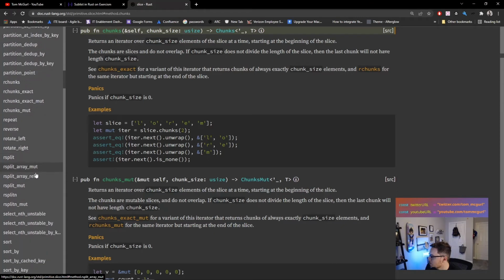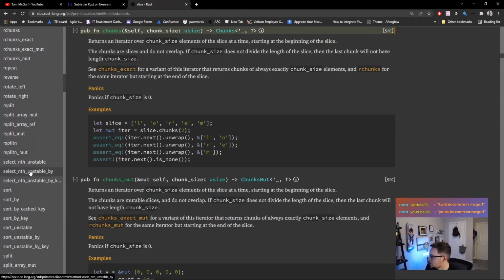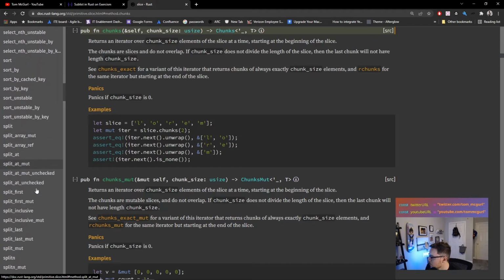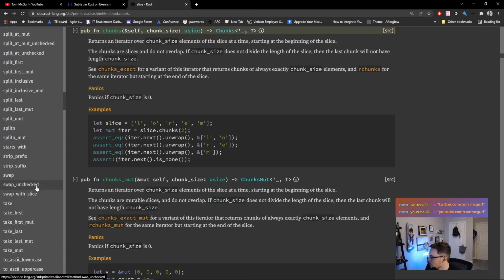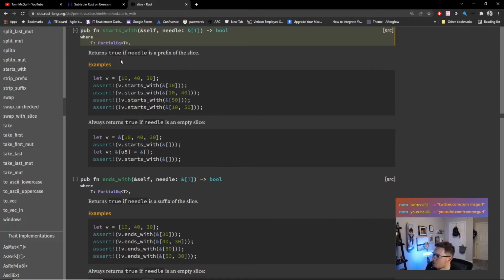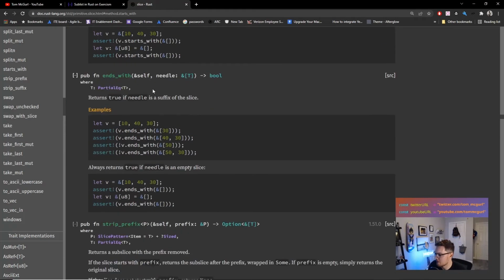Rotate left, rsplit. Sort. Swap with. Ooh. Starts with. What's that? Starts with. Returns true if needle is a prefix of the slice. Ah, so this is actually good, right? Prefix. And there's ends with. So we could use this, right? We could say, does it start with this? If so, then we can chop off things. But again, we could do that.